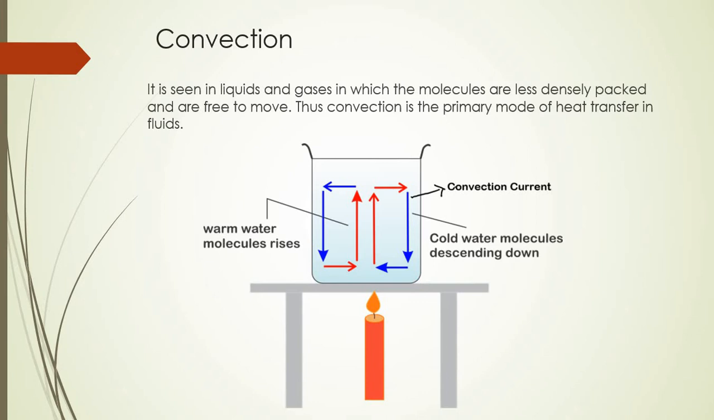Okay, suppose there is a beaker, and in that beaker some liquid is there, and when we start supplying heat to this beaker, what will happen? The molecules or atoms present at the base of the beaker will absorb the heat. When they absorb heat from the flame, the molecules become lighter in nature. It means the density of that area will decrease.